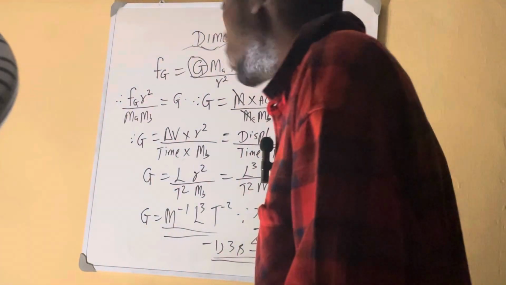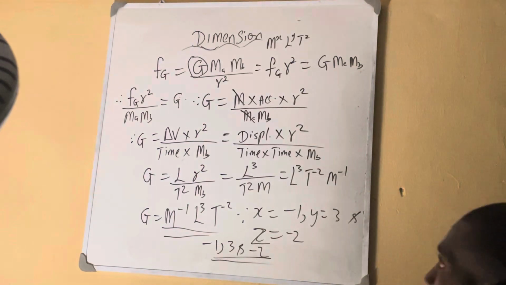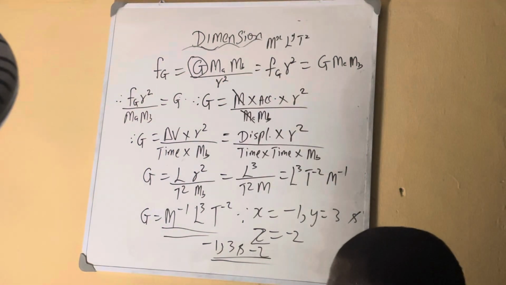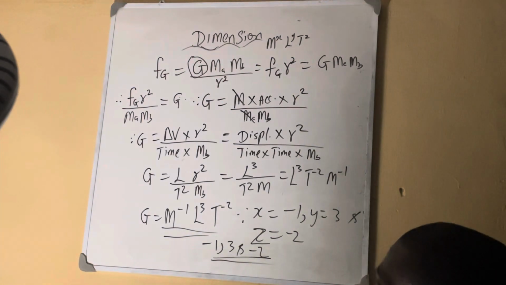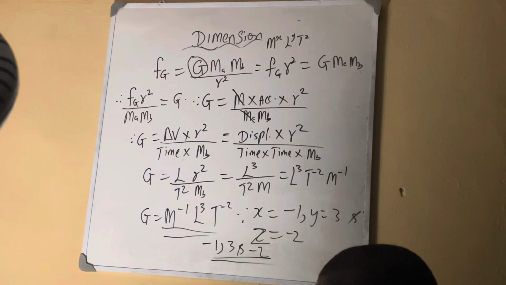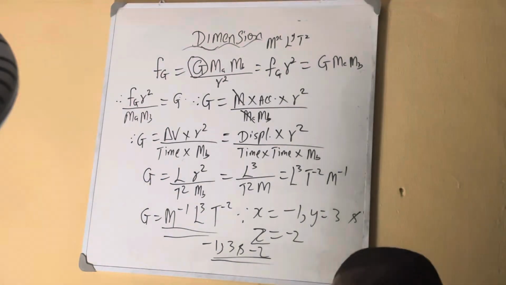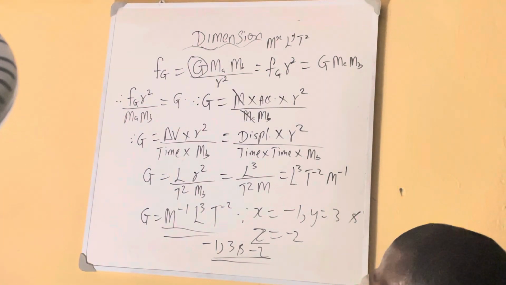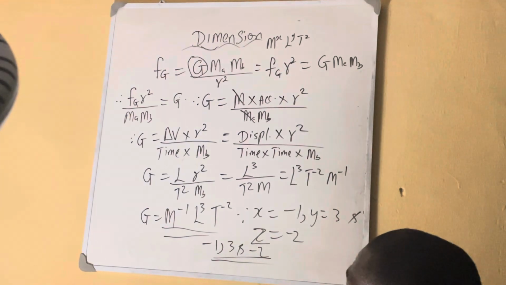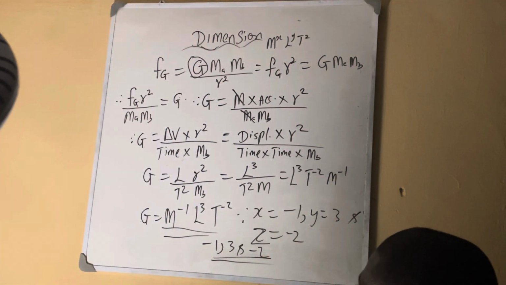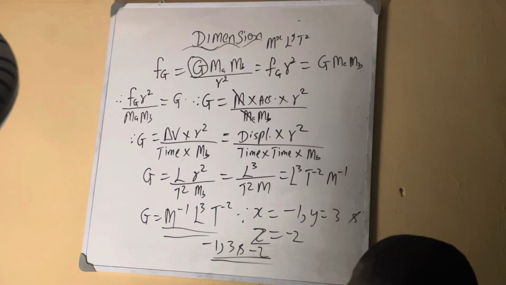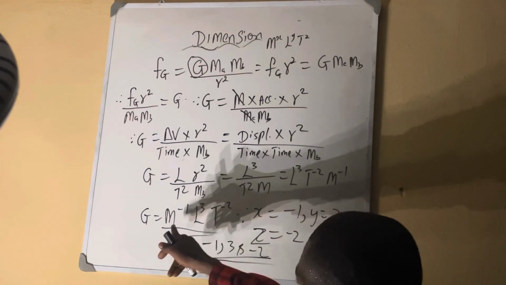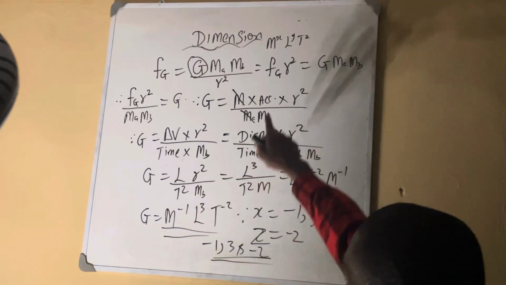Do you understand? So when you look at these things, the topic is about how you can break down everything until you get mass, length, and time. When they ask you this question, first of all, find the formula of that quantity. If the formula is not in mass, length, and time, you start breaking it, and keep breaking it until you get mass, length, and time. Then you equate it to the given expression. When you equate it, you check the powers. The powers represent x, y, and z.